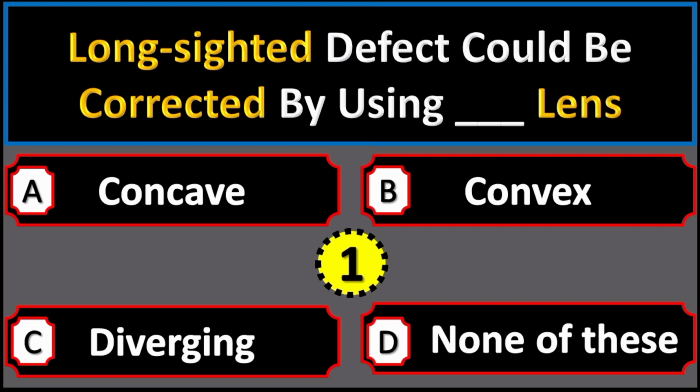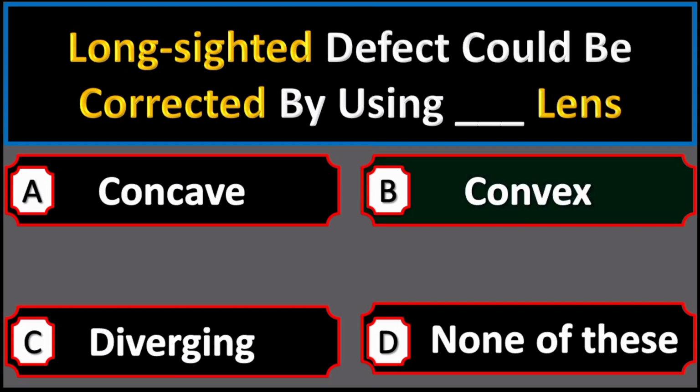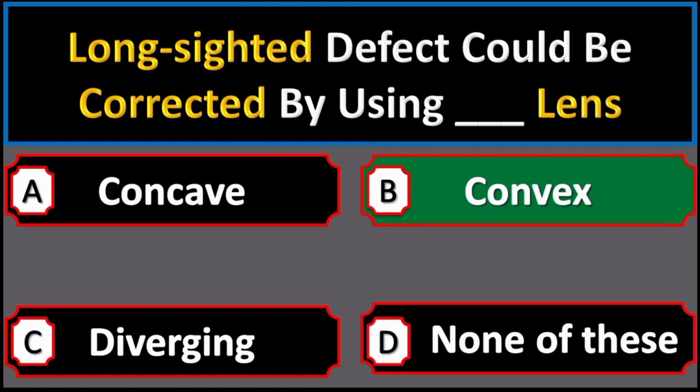Long-sightedness defect could be corrected by using dash lens. Option A concave, option B convex, option C diverging, option D none of these. Right option is option B convex lens.